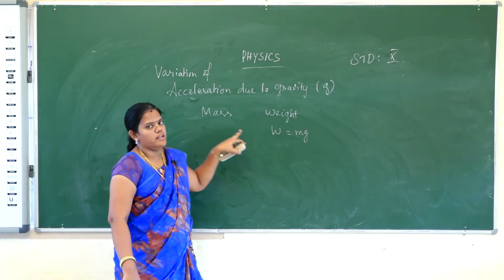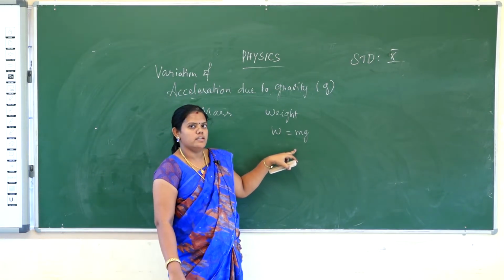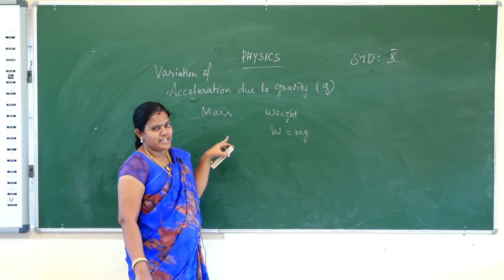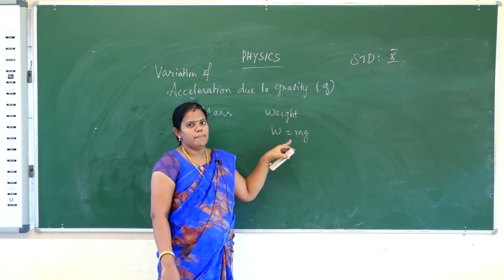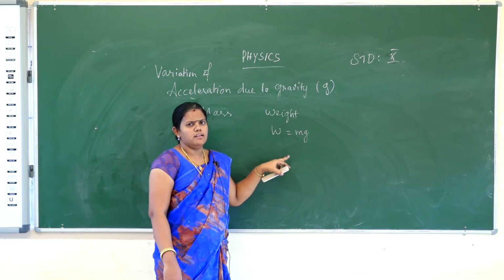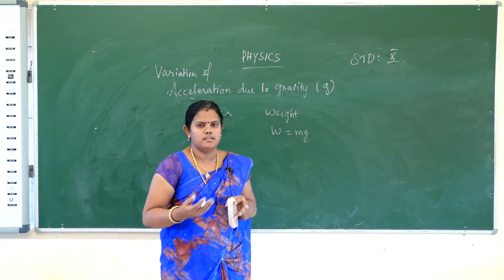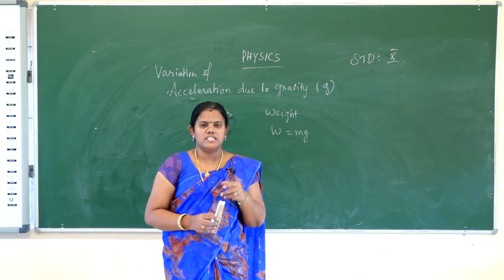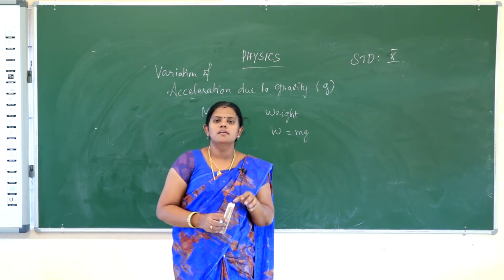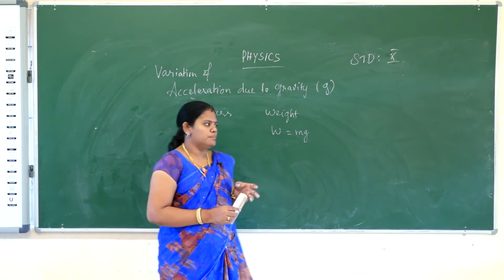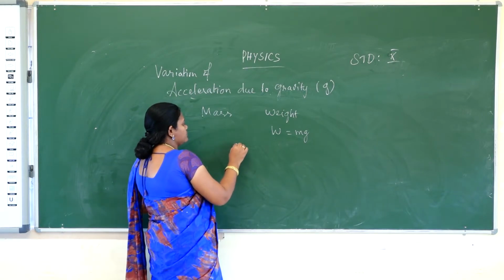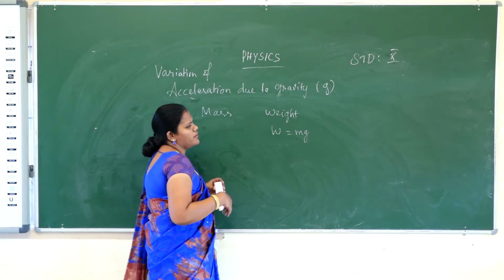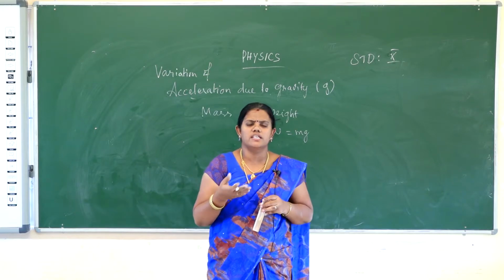Mass is a scalar quantity, but weight is a vector quantity. Mass is the amount of matter contained in a body, and weight W is equal to m into g. Then g varies on other planets. Our Earth has an acceleration due to gravity of 9.8 meters per second squared, but the Moon has 1.65. Other planets have various values.